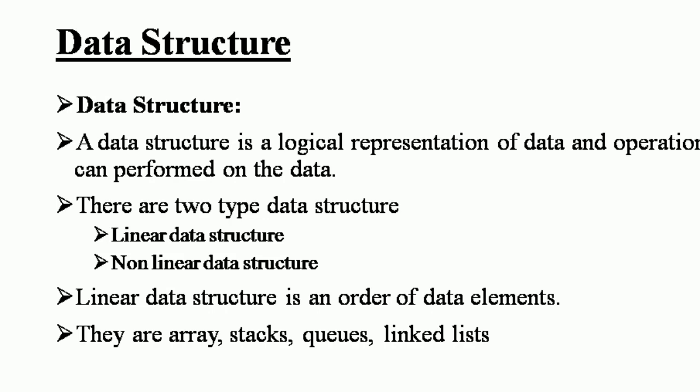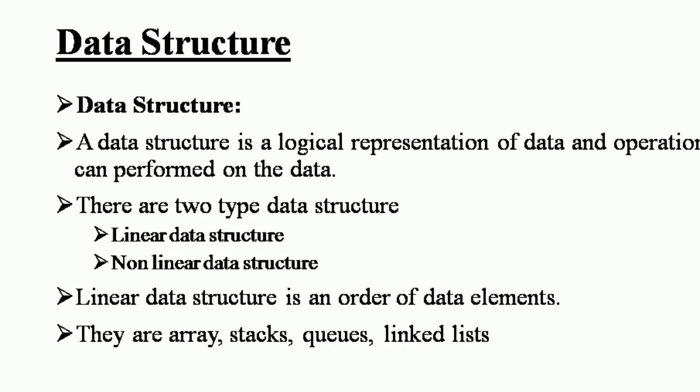The data part contains elements of data. The link part contains the address of another node. We have two parts: the first one is the data part, and the second one is the link part.